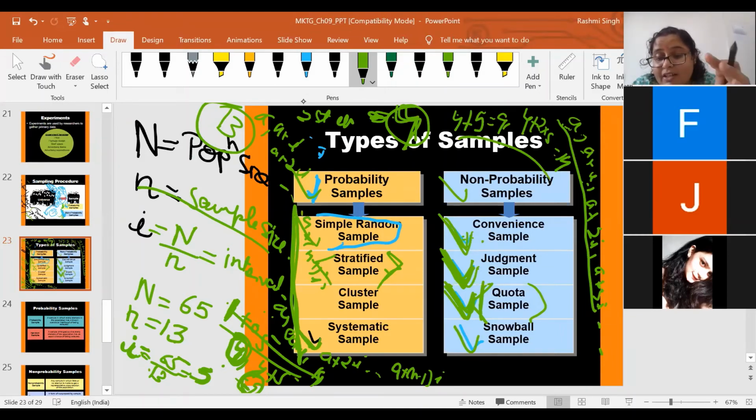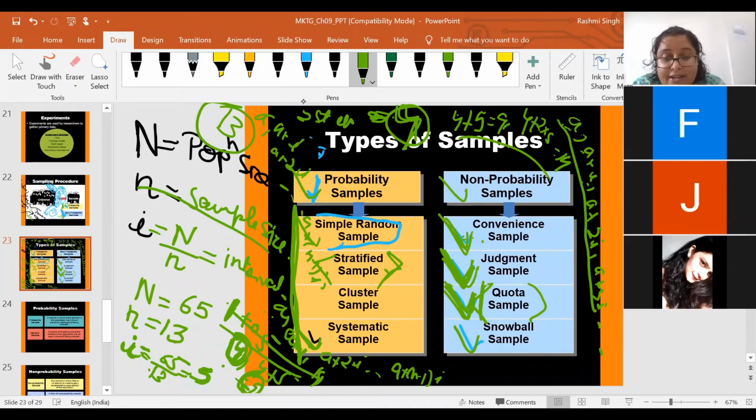Why? Because here the researcher is using his judgment at two different stages. In the first stage, at the time of making quotas or groups, and in the second step, at the time of selecting respondents from the different groups. But in stratified sampling, you will be making different strata, different groups, as per the research objective or the research problem.